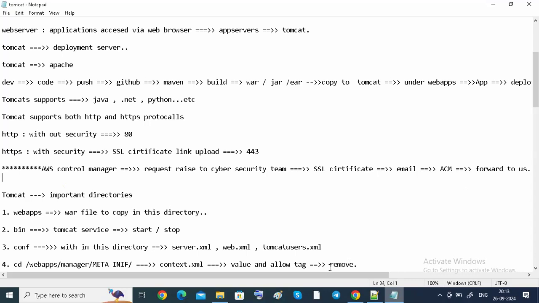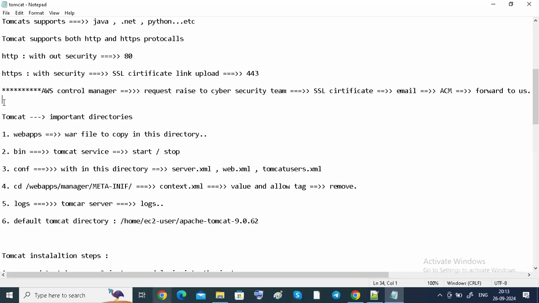Tomcat instance means there is a Tomcat web server. Inside the Tomcat web server, you are going to upload this SSL certificate. Then only your website will be secure, guys. Then only your application will be accessed by the end user in a secure way.